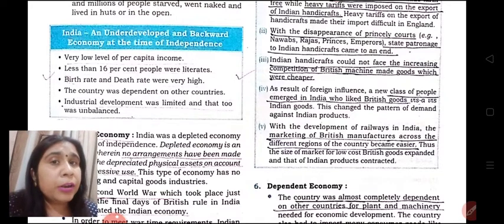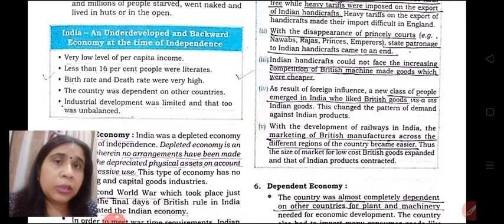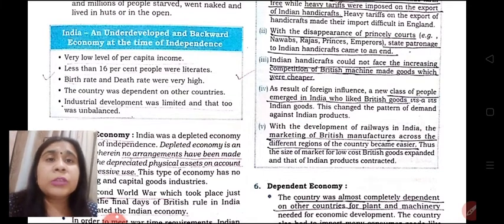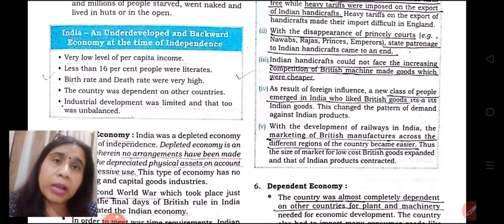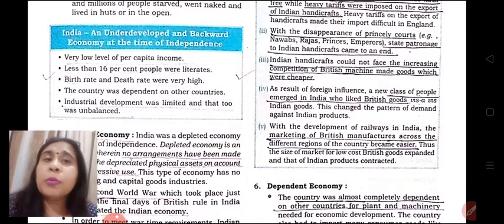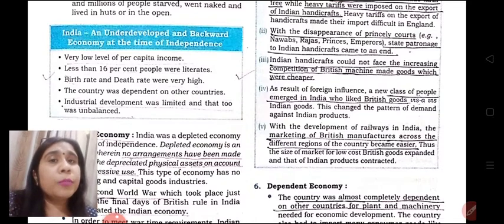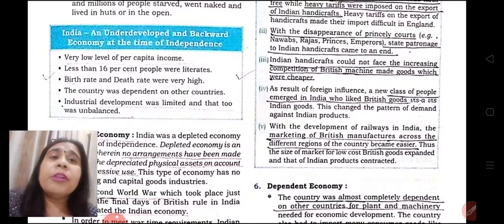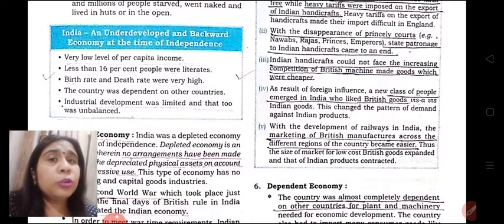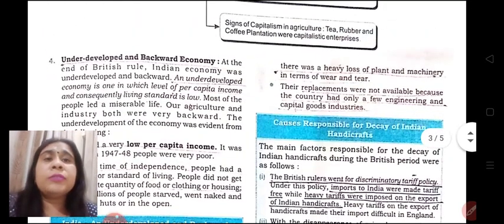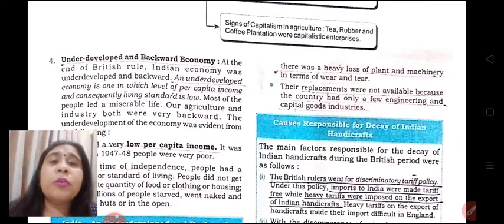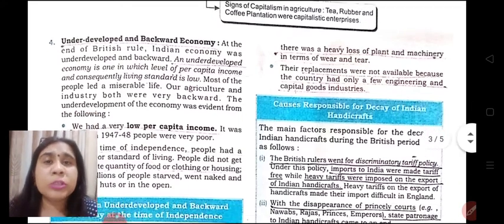Country was dependent for the capital products and the other products on the other nation. Even maximum population which was dependent upon the agricultural activities, still we had to import food grains from the other nation. Industrial development was limited, and that too was completely unbalanced. So because of all these reasons, we come to know that economy was underdeveloped, economy was backward.